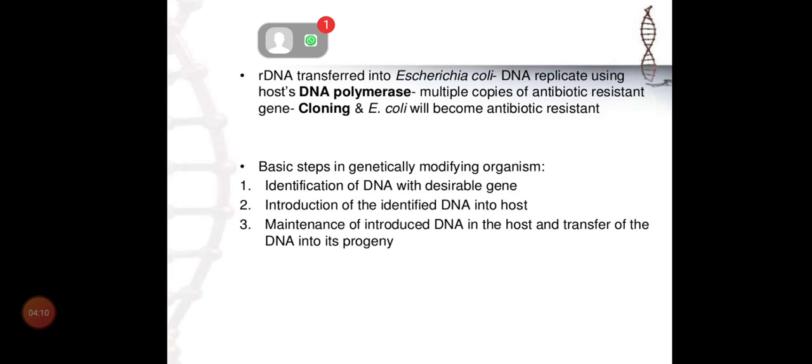Normally GMO we can try for plants, animals and microorganisms, not for human beings. When we change genes in plants, we call them transgenic plants. In animals, transgenic animals. In microorganisms, genetically modified microorganisms.